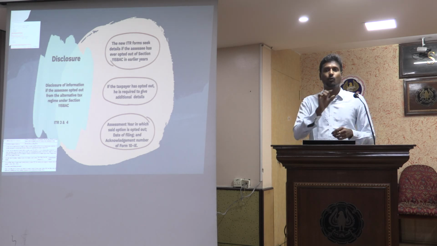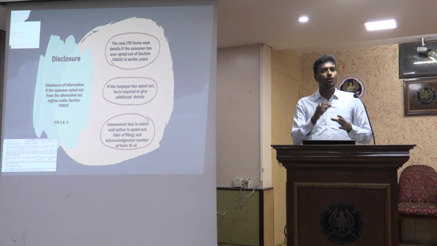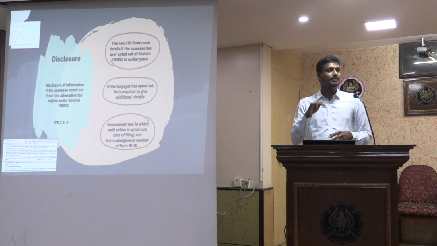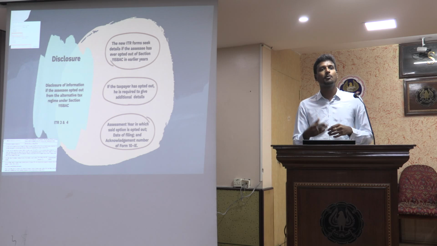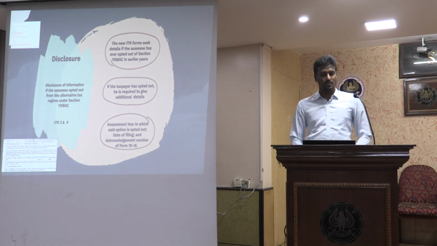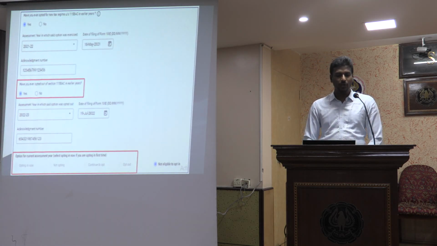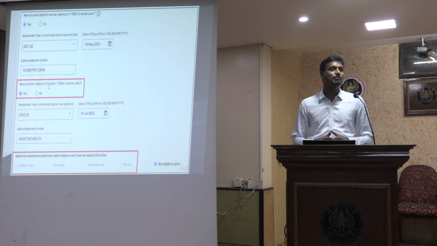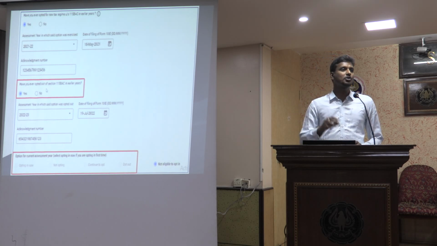Earlier, it was only one simple disclosure. It said, are you opting for 115BAC? Yes or no? I used to give yes and go ahead, no means no. If I gave yes, then it used to ask the date of form 10IE filing and the acknowledgement number. Now, it will also ask an additional question: have you ever opted out from section 115BAC in the earlier years? So this is the newly added question being asked.